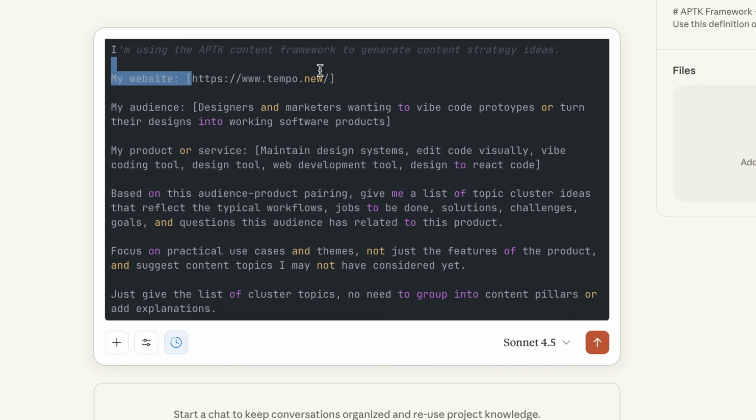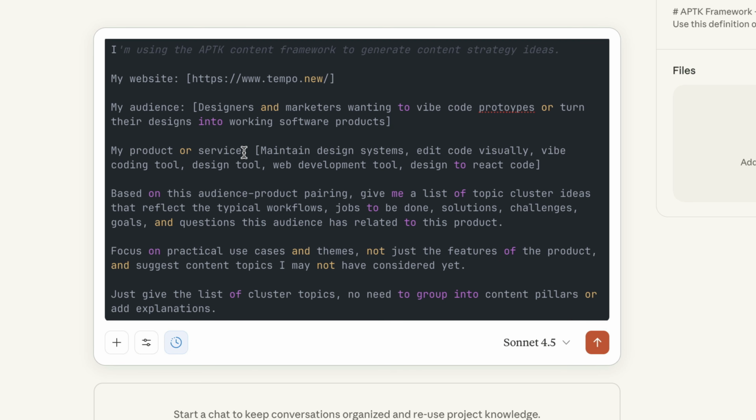So basically, I'm going to type in the website, my website, which is tempo.new in this case. Input your own website. And then audience, the more detailed you can be here, the better. Obviously, I don't work at Tempo. I don't fully know who they're trying to speak to. I'm just basing it off who I am as a customer of theirs and how I think the tool is being positioned. So I wrote, the audience is designers and marketers wanting to vibe code prototypes, or turn their designs into working software products. Good enough for now.